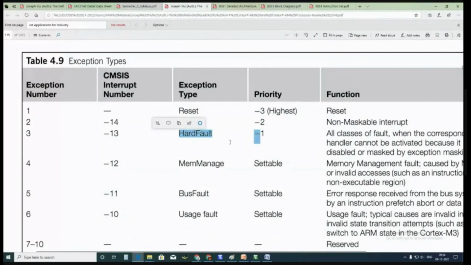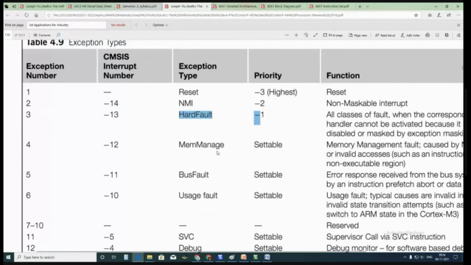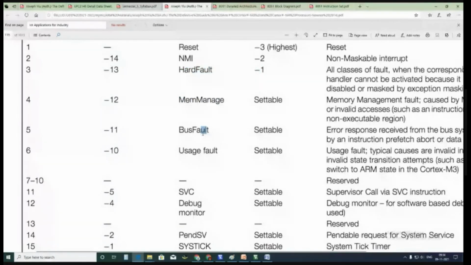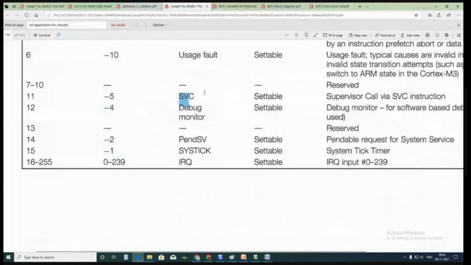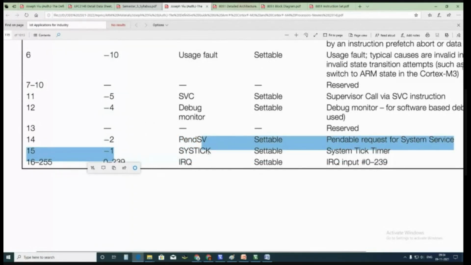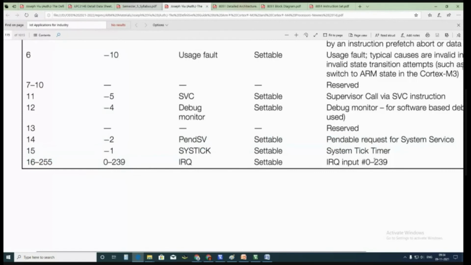The hardware fault, where there is some fault in the hardware, is the third exception. Then memory management fault, bus fault, usage fault, supervisor call, debug monitor, PendSV and system tick. These are all the faults and exceptions which happen.